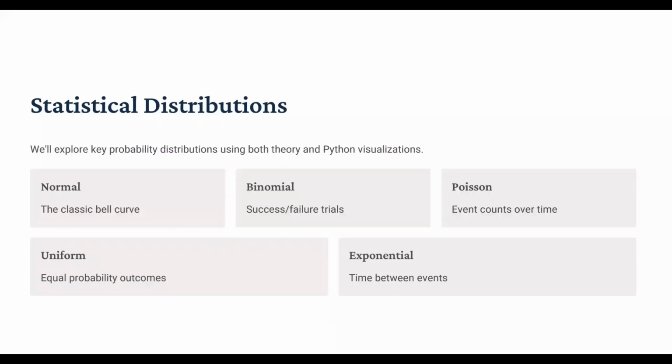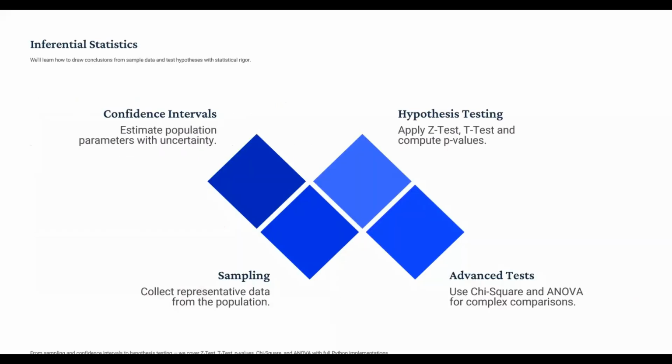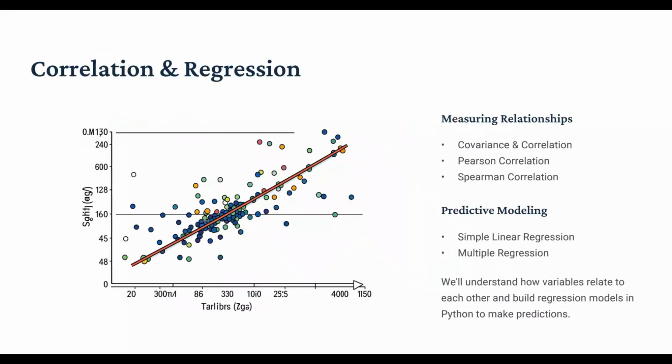Once we are done with the statistical distributions, we will switch towards inferential statistics. Under that category, the topics are sampling, confidence intervals, hypothesis testing, p-value, z-test, t-test, chi-square test, ANOVA. Once we are done with inferential statistics, we will move towards correlation and regression. Under that category, we will discuss covariance, correlation, Pearson correlation, Spearman correlation, simple linear regression, and multiple linear regression.